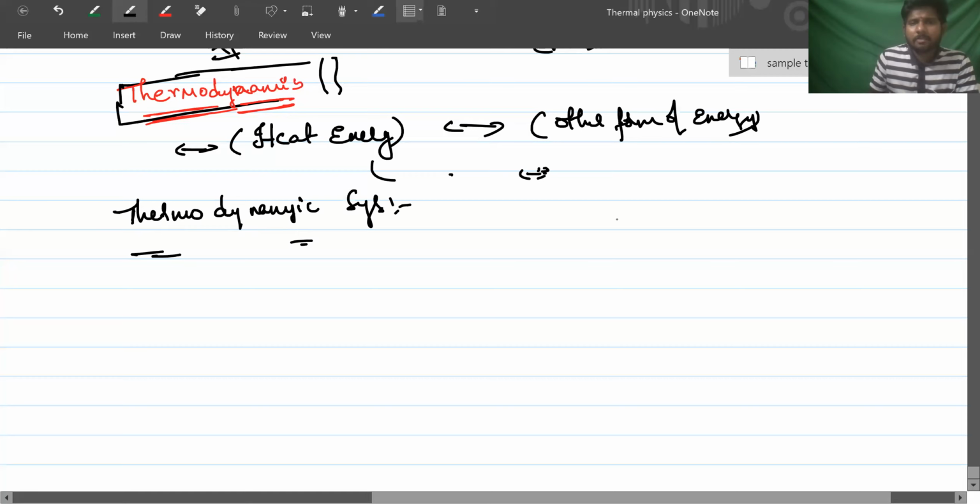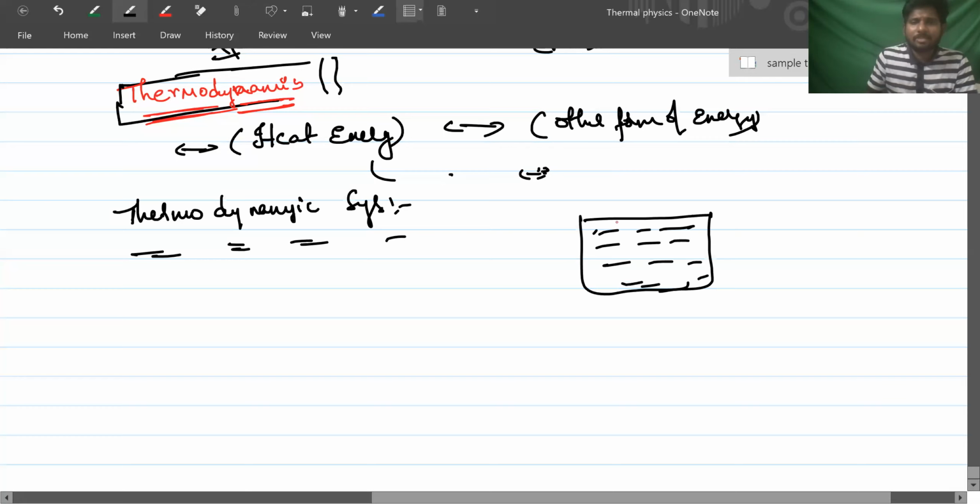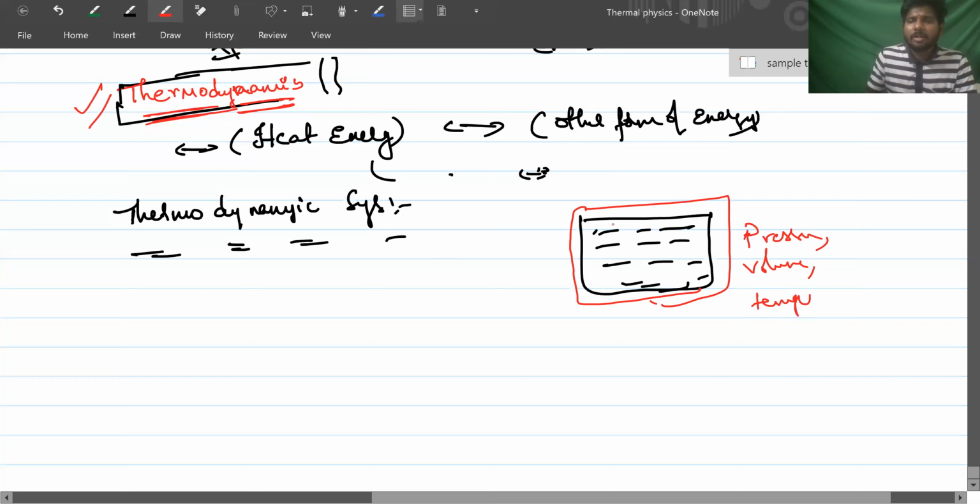Here we study about the thermodynamic system. System means, suppose a container is there. In this container, we kept some gas. This we can define as one system, where we are going to study the thermal properties: pressure, volume, temperature, the state of the gas. This gas will have a certain pressure, certain volume, certain temperature. These three represent the state of the gas present in this container, and this is the boundary under which we are studying the gas. This is considered the system.